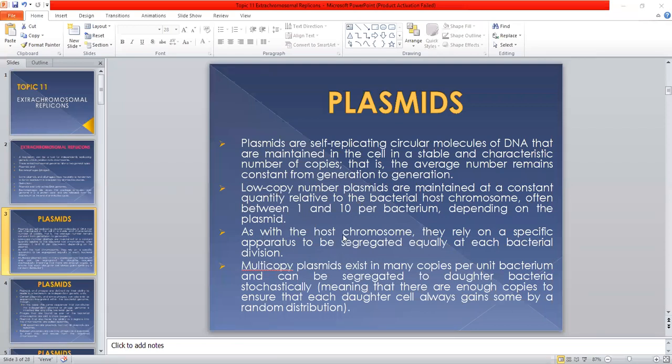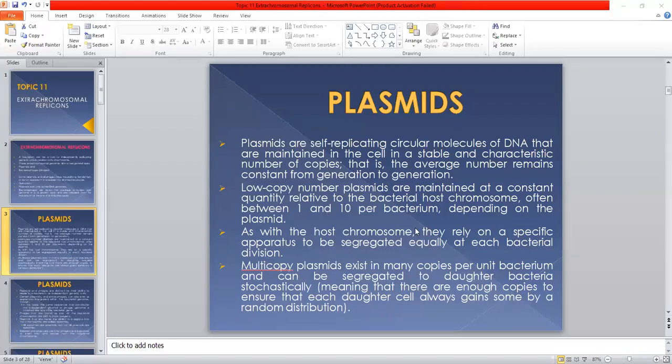As with the host chromosome, they rely on a specific apparatus to be segregated equally at each bacterial division. Just as the bacterial chromosome is replicated and segregated equally between the two bacterial cells, the low copy number plasmids are also equally segregated after each division of the bacterium.